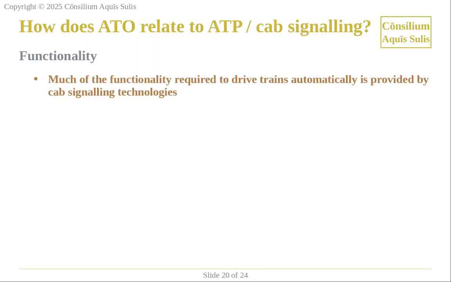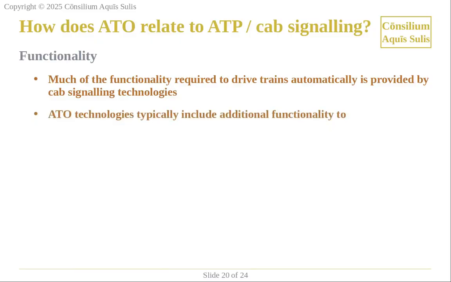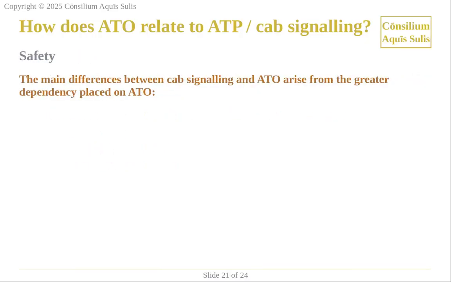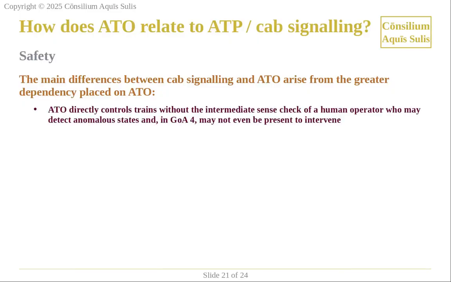Much of the functionality required to drive trains automatically is provided by cab signaling technologies. ATO technologies typically include additional functionality to regulate train speed and station dwell times, and to skip or stop at specific stations. However, the main differences between cab signaling and ATO arise from the greater dependency placed on ATO. ATO directly controls trains without the intermediate sense check of a human operator who may detect anomalous states, and in GOA4 may not even be present to intervene.